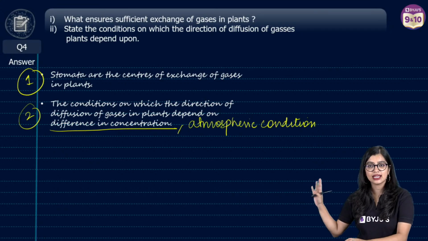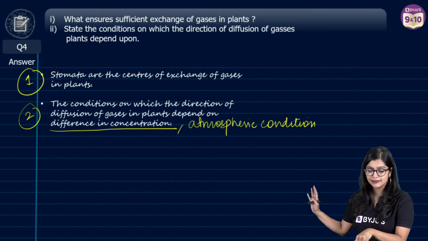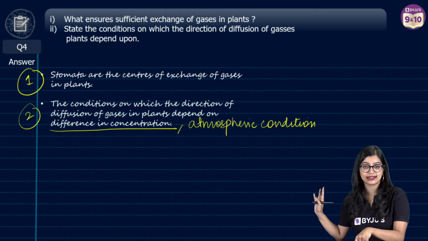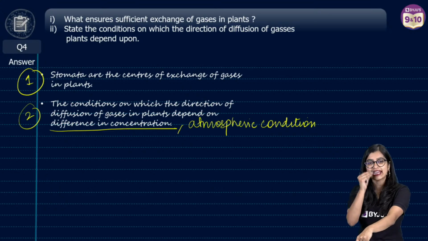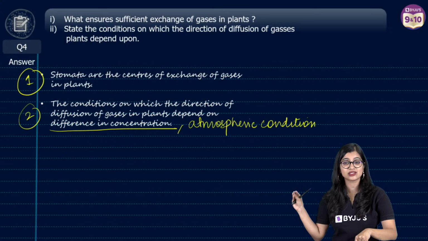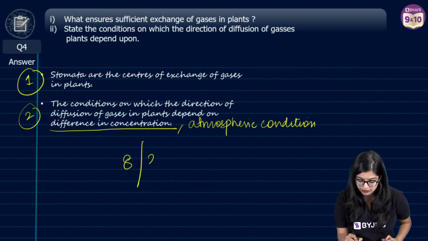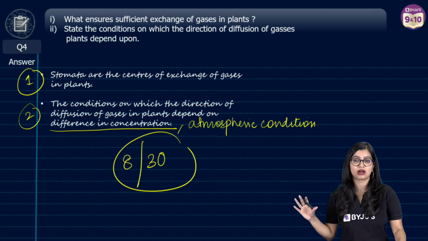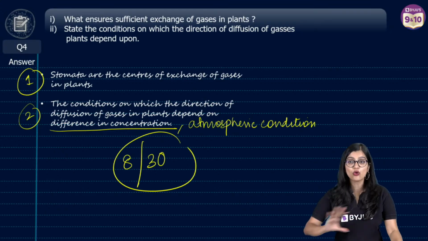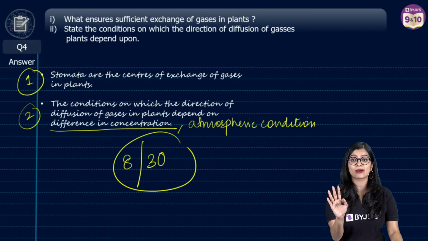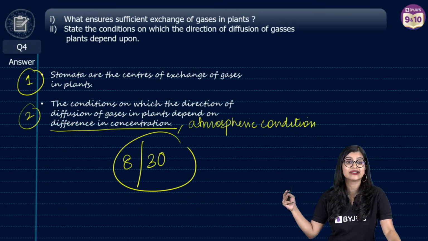So everybody, this is a very simple question, but they have not asked you directly. You have to read the question word by word, right? So this right here is something which is very important. Now out of 30 marks, you have got 8 marks. Yes, 8 marks full you have got. That means in just 4 questions you have answered and got the answer correctly.